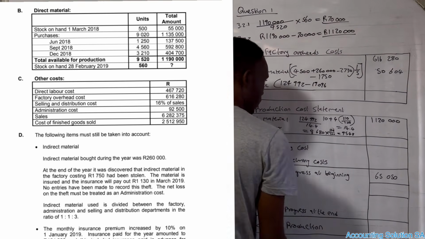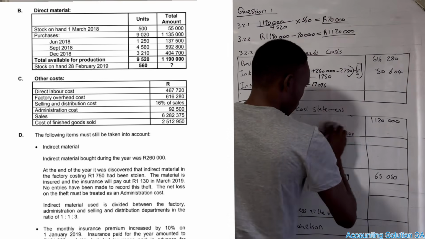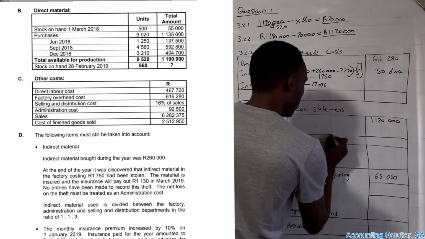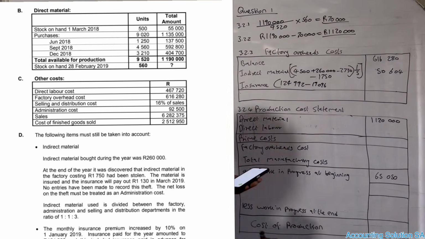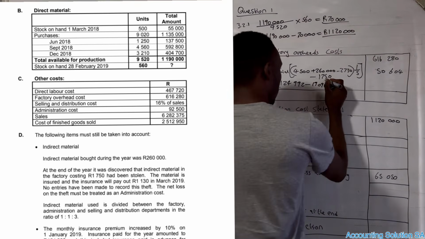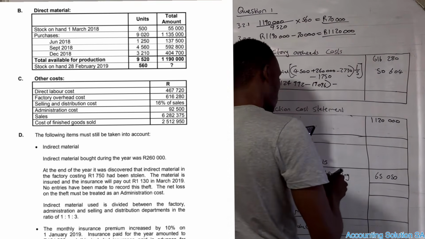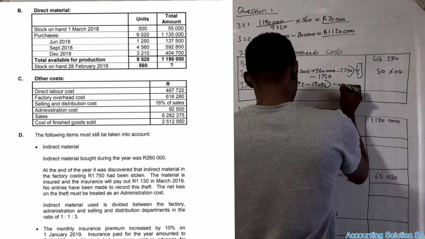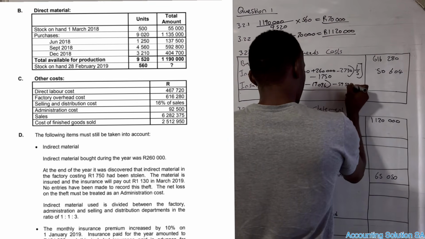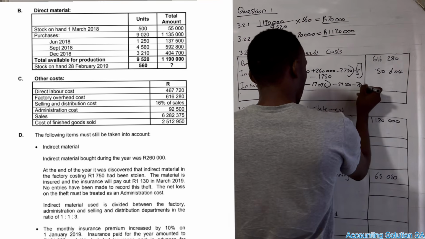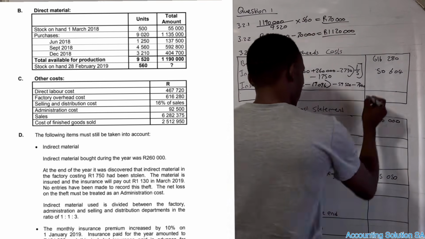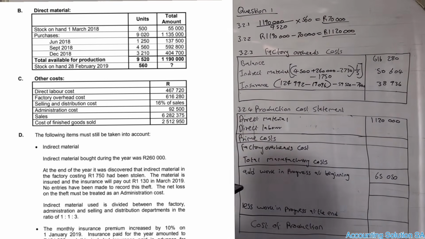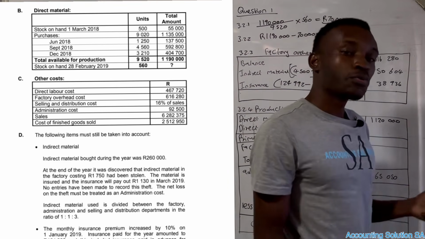That's how you do it. Very simple, but it's a bit of a process. So if you don't understand it, you just have to pause and rewind so that you can redo it again. Okay, after subtracting, guys, that's where you can now say minus the one that is not part of factory overheads, admin and selling and distribution. They said it is 59,520 and 7,440. Okay, then it will give you 38,936.